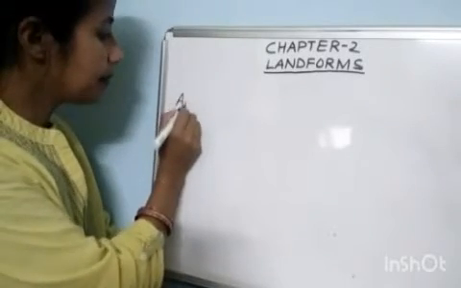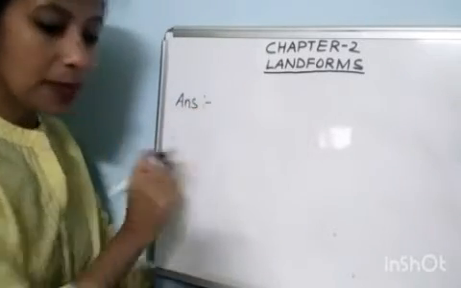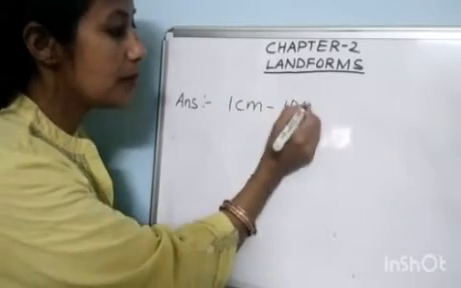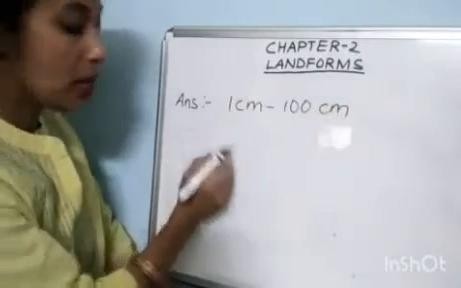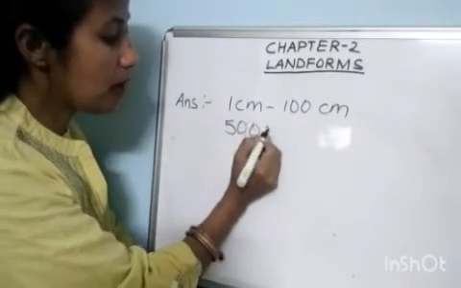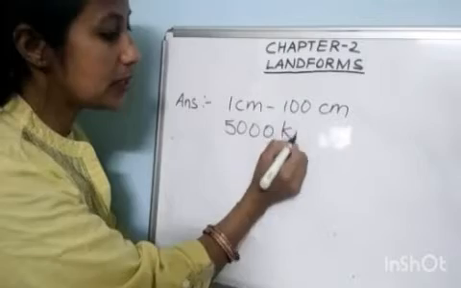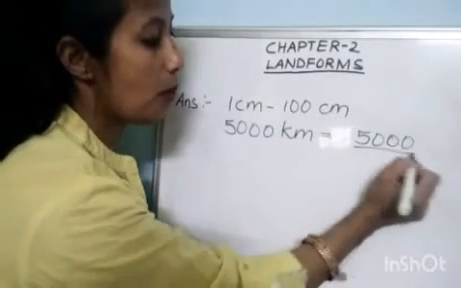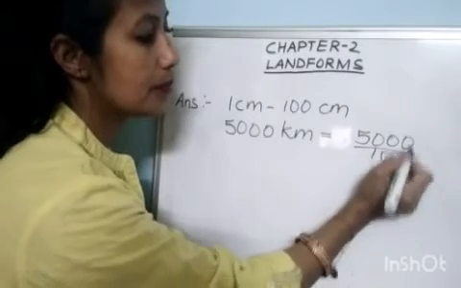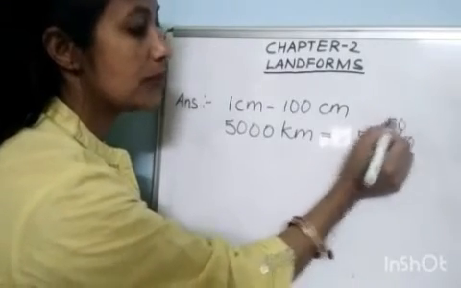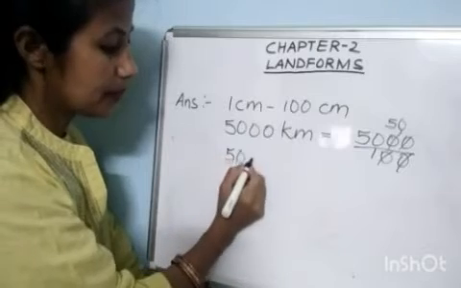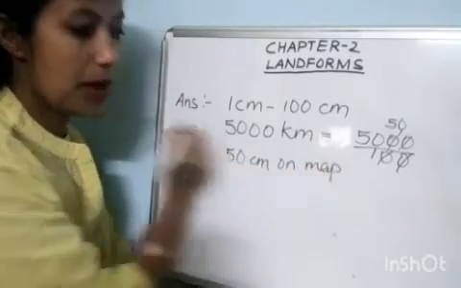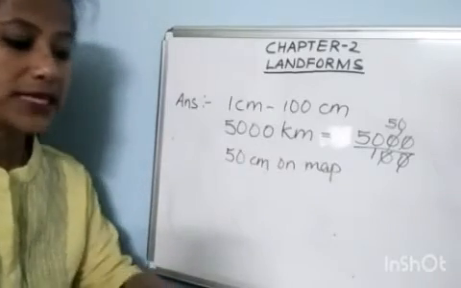Answer number 7. 1 centimeter is equal to 100 kilometer. So 5,000 kilometer is equal to 5,000 upon 100, then 50 centimeter on map. This will be your answer 7.